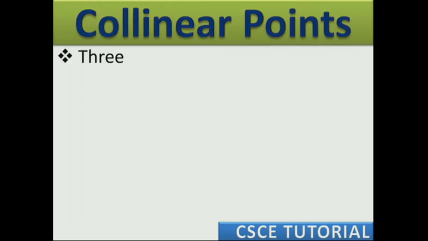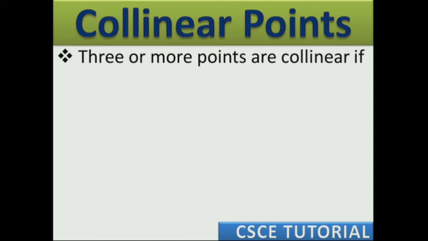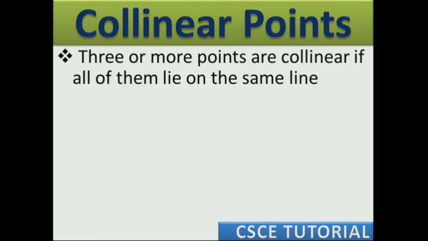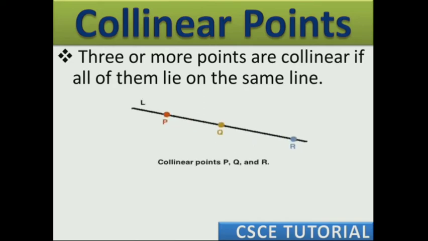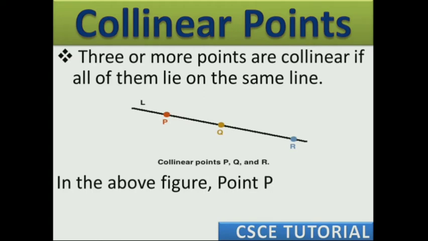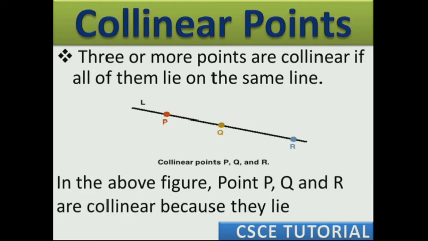Next is collinear points. Three or more points are called collinear points if they all lie on the same line. It means if on one line there are three or more points, then these points are called collinear points. For example, point P, point Q, point R. They are lying on the same line. So P, Q, R are collinear points because they are lying on the same line, that is line L.